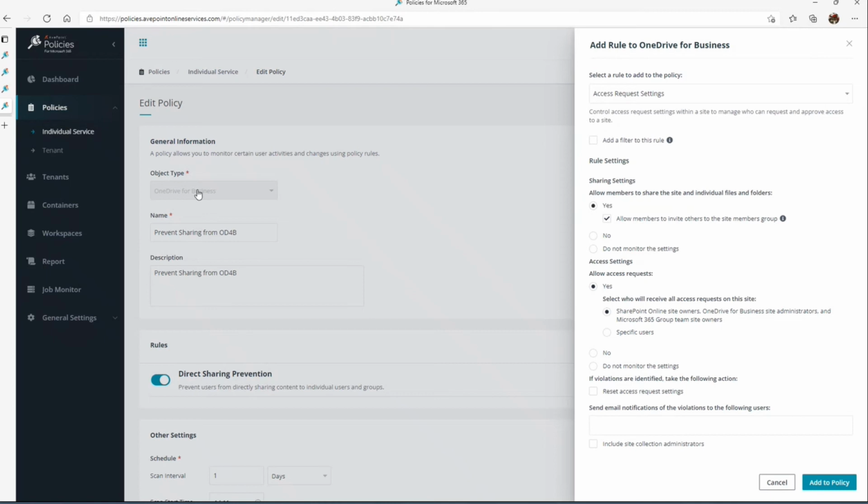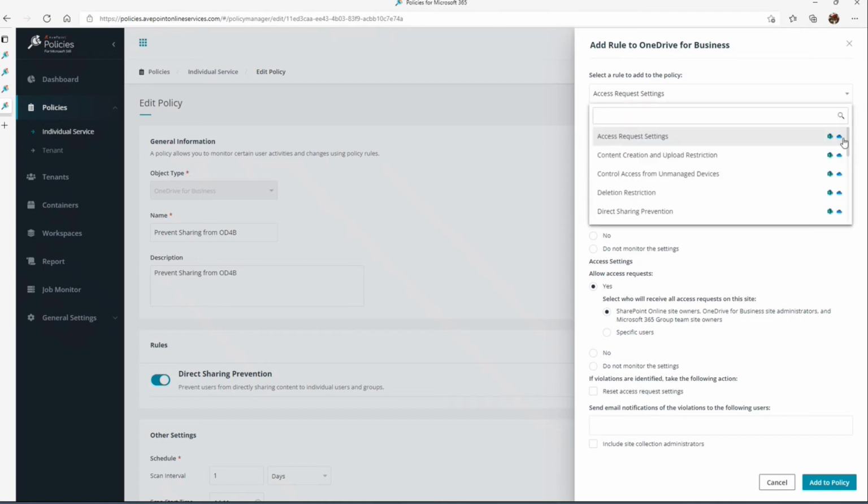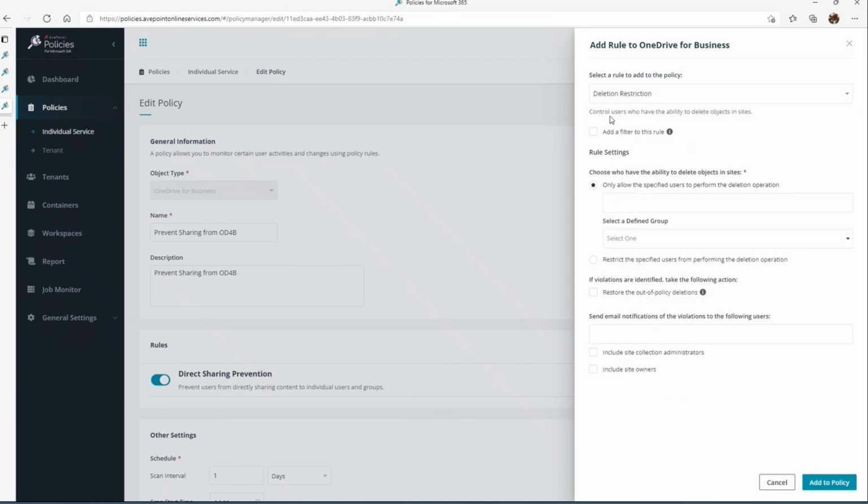Because I selected OneDrive for Business, this determines what listing of rules are available for me to configure for this workspace. So if I wanted to restrict someone from deleting content, I could easily create a rule that says only certain people are allowed to delete content. I start typing their name in here and it will query them from the directory.